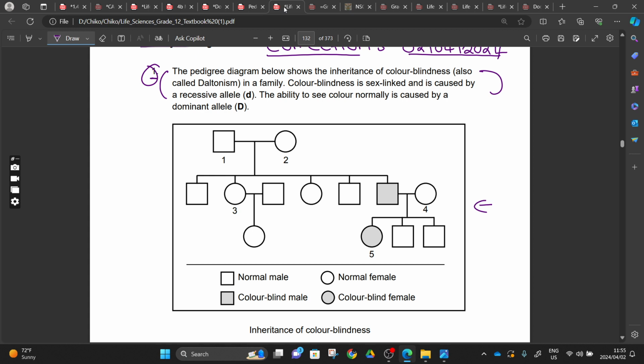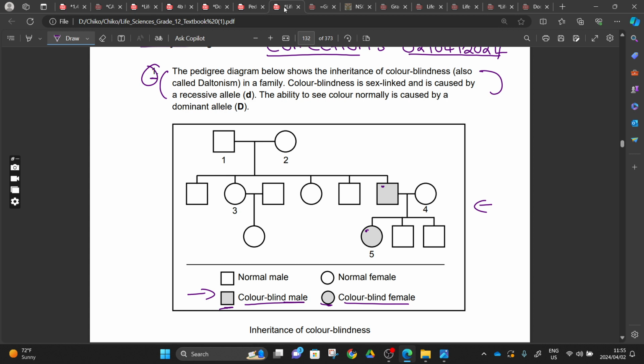The pedigree consists of 2 individuals with shaded dots. If you go to the key here, we see that the shaded male is colorblind, and the shaded female is colorblind, right?